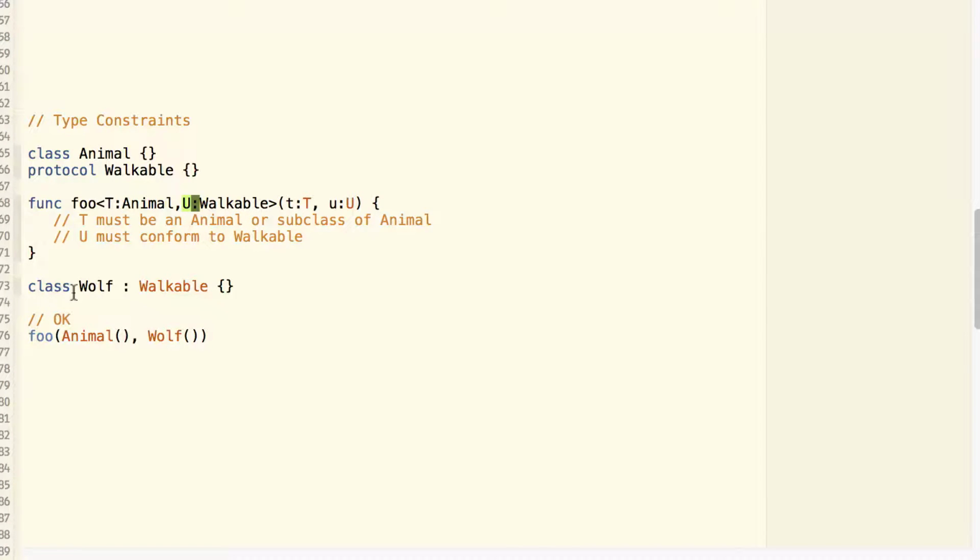So if we have a class Wolf which conforms to the protocol of Walkable, we can call the function foo with an Animal and a Wolf. So this is how type constraints work.